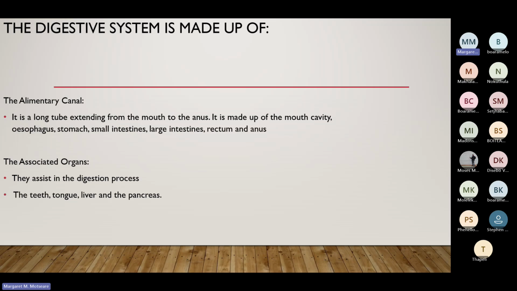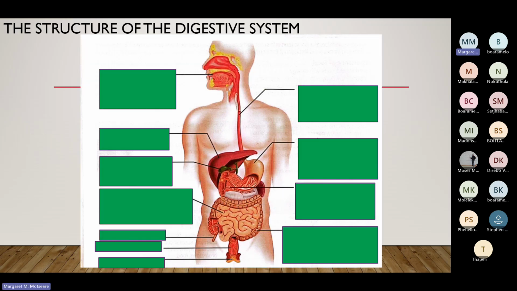And then we were at associated organs that are associated with the alimentary canal. They assist in the digestion process. It means that the process of digestion needs certain organs so that it can happen. And that is the teeth, the tongue, the liver, and the pancreas. So they help in the process of digestion. If they are not there, the process of digestion is not going to happen.